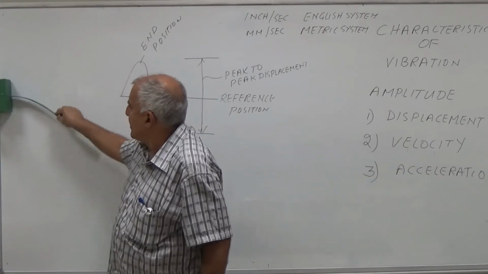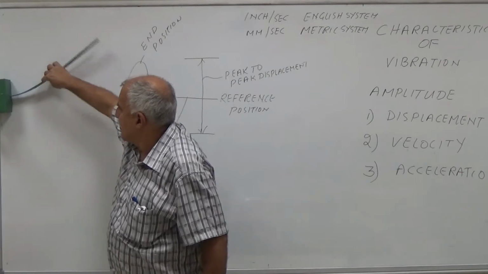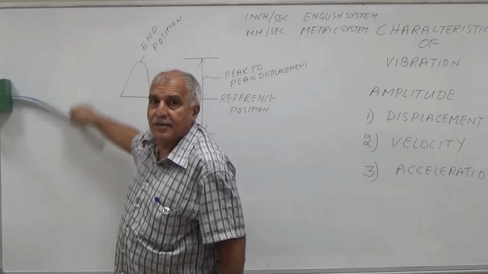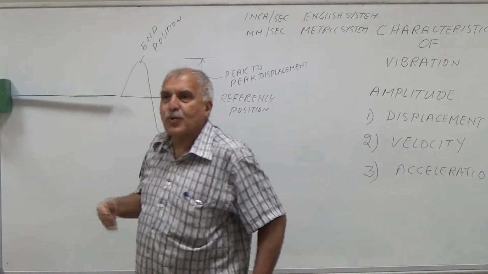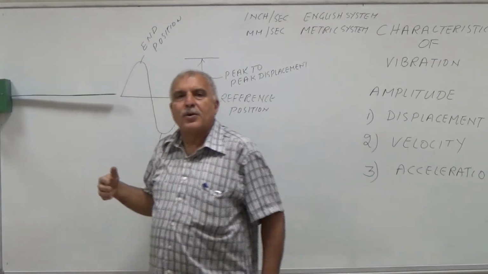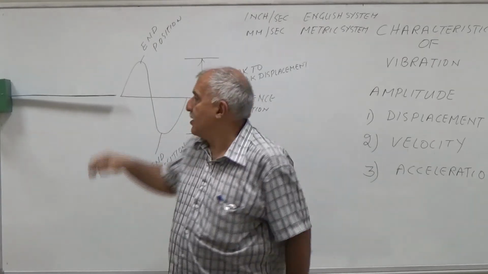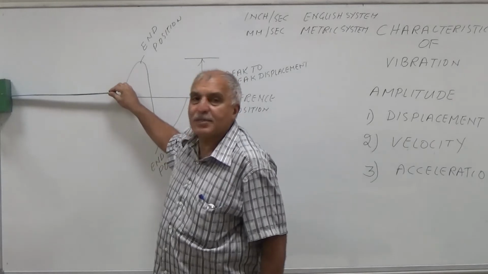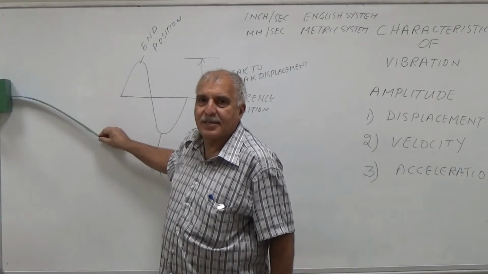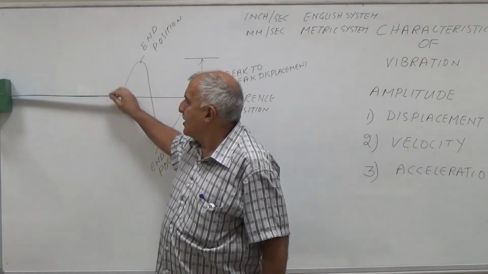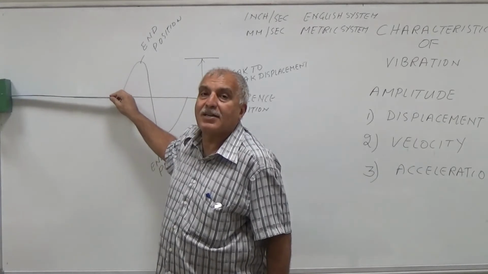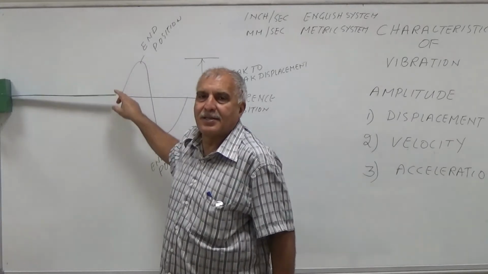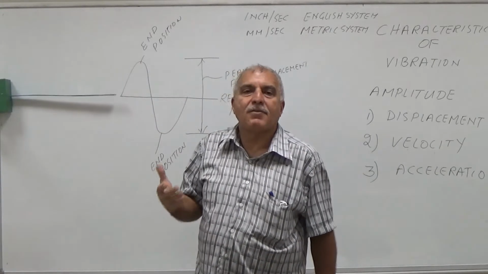So if you bend this at very high speed, or you can say if the displacement of this object is more, displacement means how much you are bending it, and the rate of bending, how many times you are bending it, this is frequency.